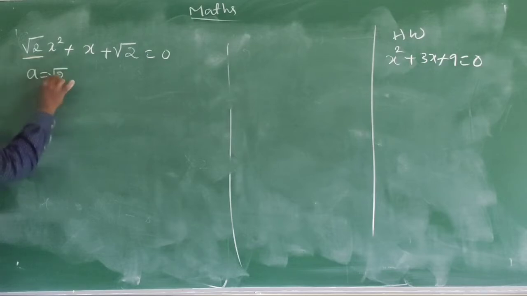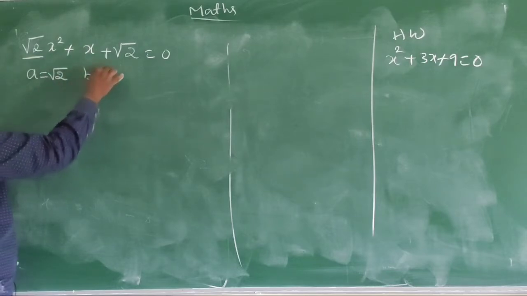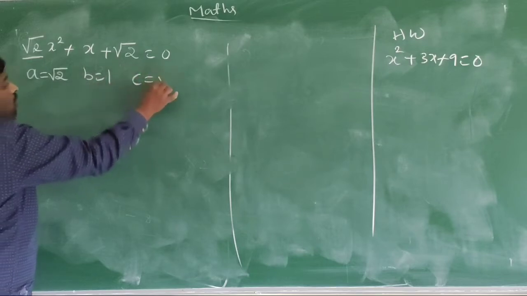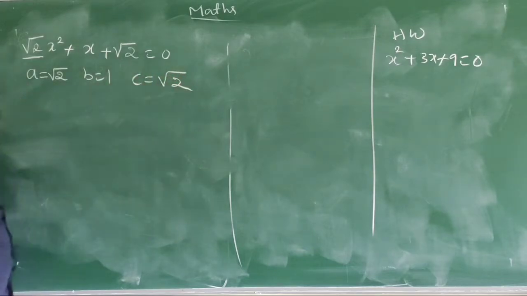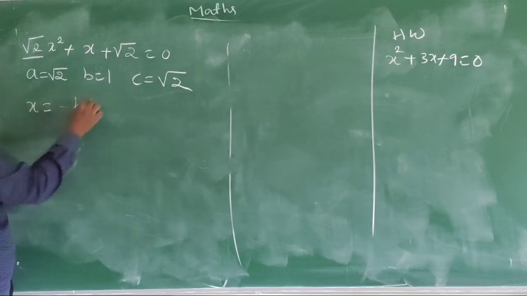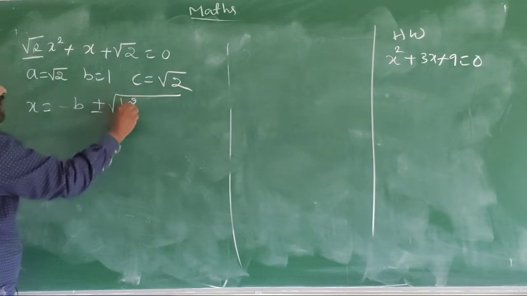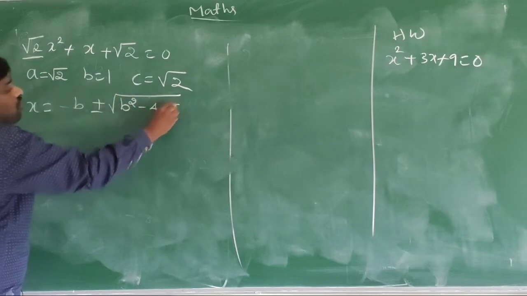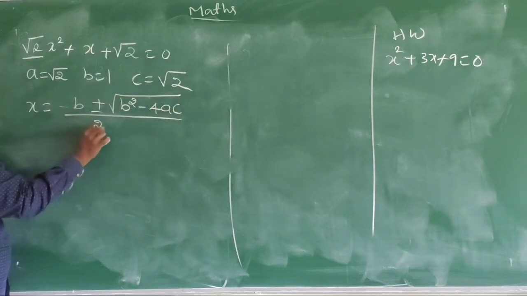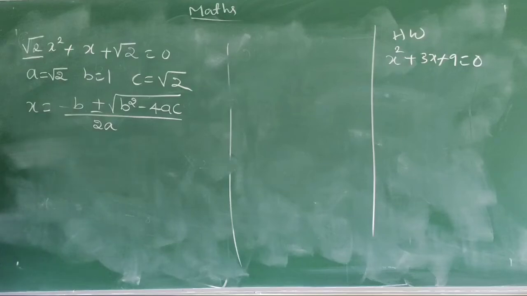Root 2. b is equal to what? 1. c is equal to what? Root 2. Now the formula is x is equal to minus b plus or minus square root of b square minus 4ac divided by 2a. x is equal to, what is b value?